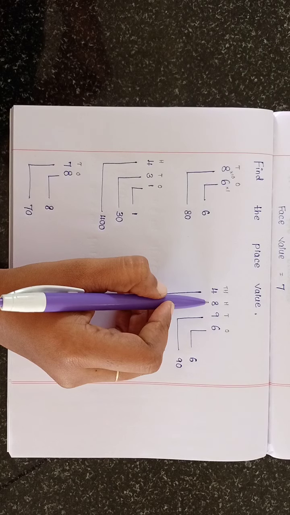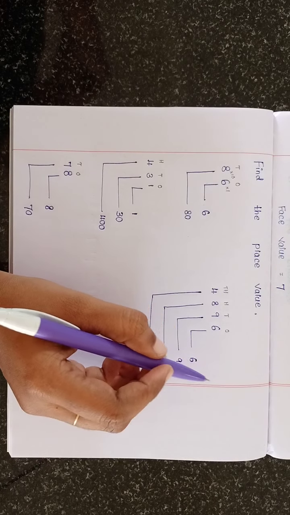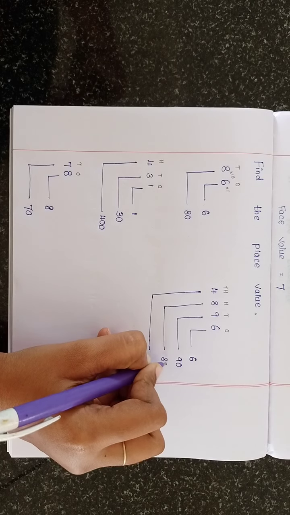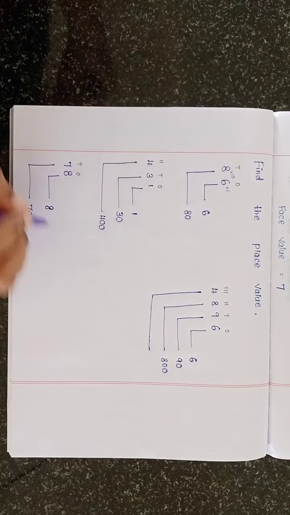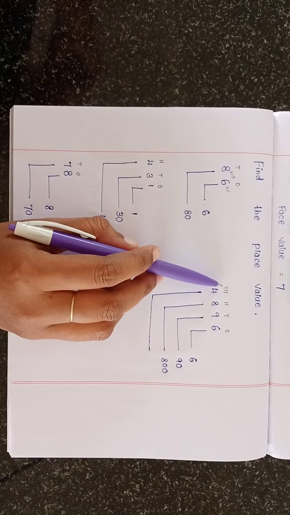8. Yes or no? Which number is in hundreds place? 8. Okay, we have to multiply 8 by 100. 8 multiplied by 100 is equal to 800. Okay, then see the last one. 4 is in which place?